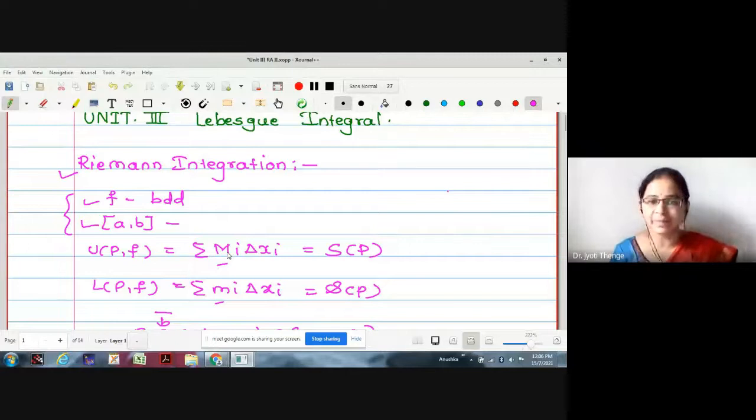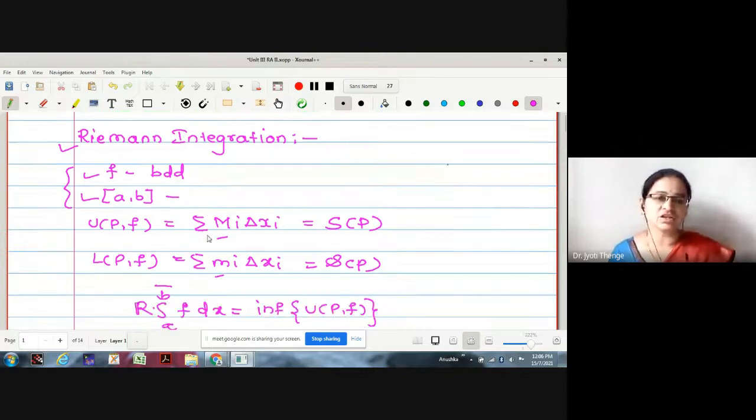Now, what did Henry Lebesgue think? He thought: why have these limitations in order to find out the integration? Therefore, he tried to generalize the concept of Riemann integration to Lebesgue integration.